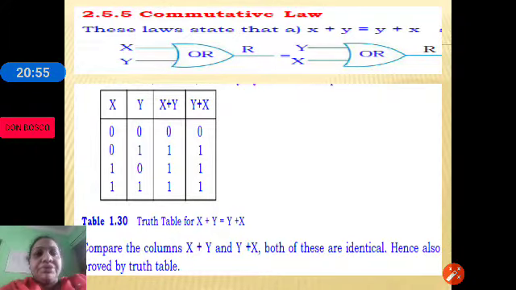Hope you have understood this. Kindly make a practice of writing truth tables and the algebraic method of proving theorems. Then only you will get a hold of proving theorems. Otherwise, just by seeing you will not understand. You need to write once or twice, prepare notes and start writing the theorems. So this is about commutative laws.